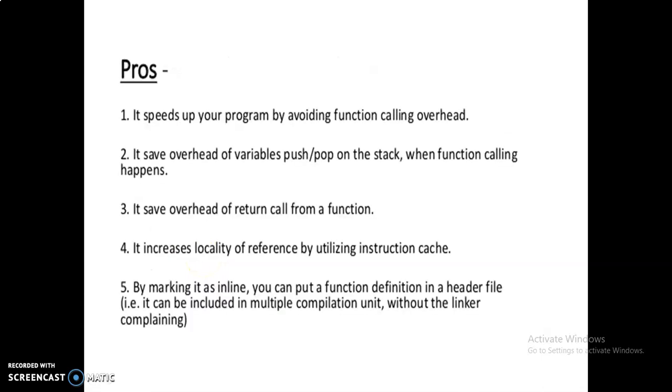The purpose of inline functions is that they speed up your program by avoiding function call overhead. It saves the overhead of variables, push, pop, and stack operations while function calling happens. It saves the overhead of return call from a function. It increases locality of reference by utilizing the instruction cache. By marking it as inline, you can put a function definition in a header file. That is, it can be included in multiple compilation units without the linker complaining.